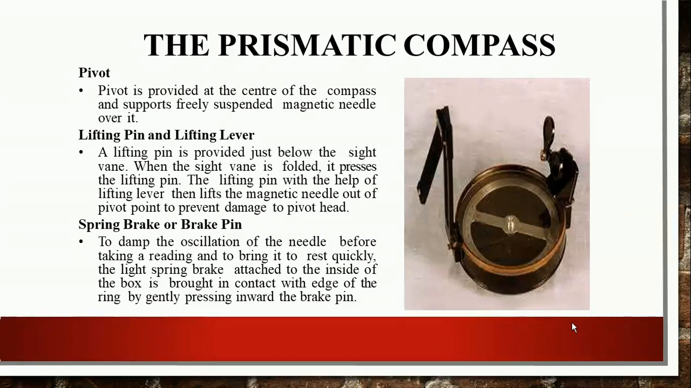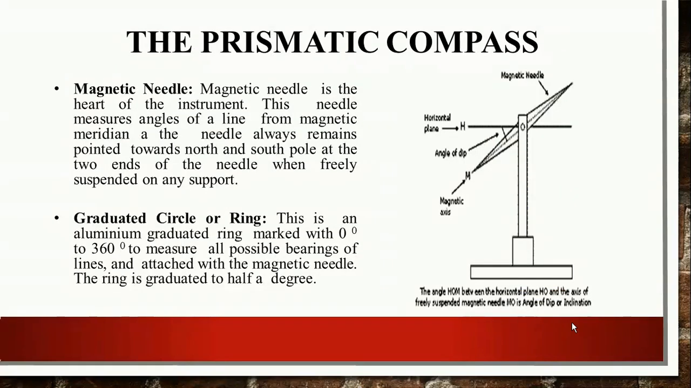Next is the spring brake or brake pin, used to damp the oscillation of the needle before taking a reading and to bring it to rest quickly. The light spring brake attached to the inside of the box is brought in contact with the edge of the ring by gently pressing the brake pin inward. So this is the instrument, this is the equipment. The brake pin is used to bring the needle to rest.